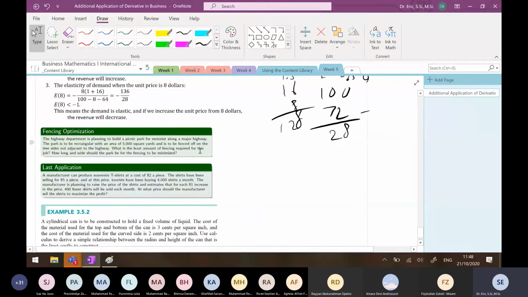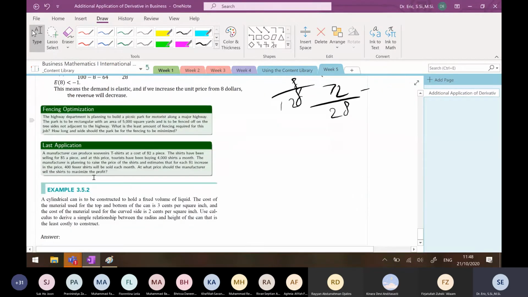But don't forget, first of all, you have to define your variable. What is X? What is Y? What is A? What is H? And so on. Don't forget. Because in the problem, it doesn't have any X, Y, A, Z, and so on, so you have to define your variable. And don't forget, use full sentences. I will just look at this problem.